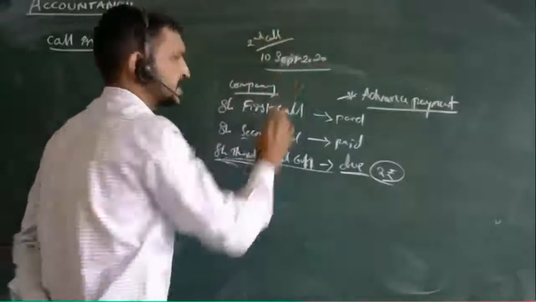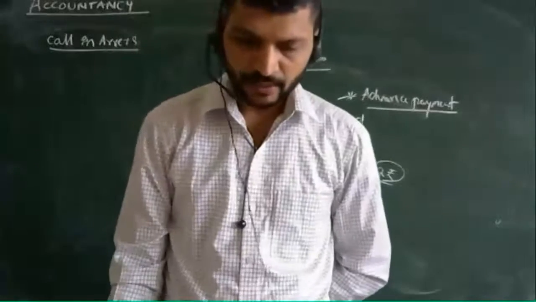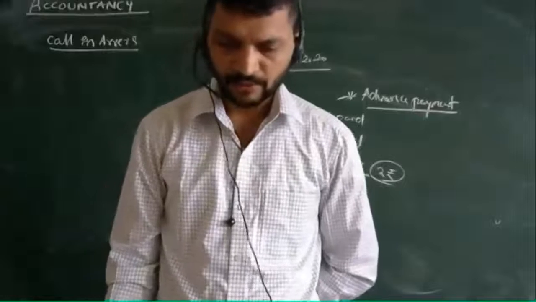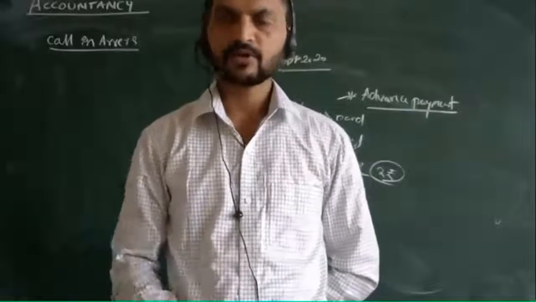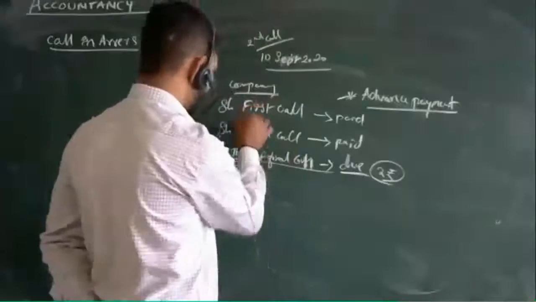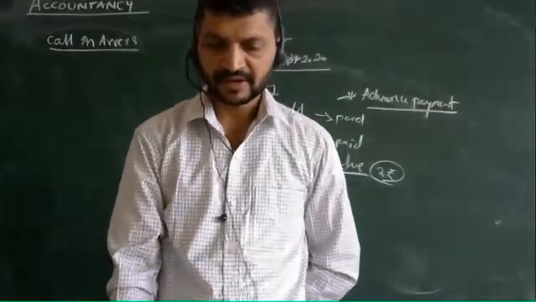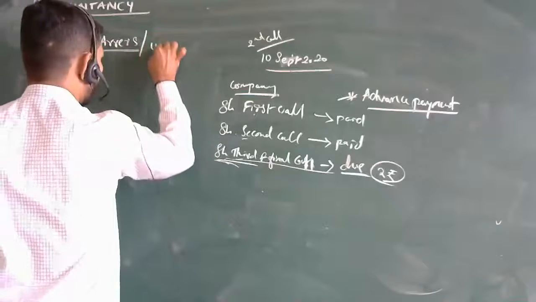Okay, on this date they have not paid. What do we call that? When any shareholders fail to pay the amount due on allotment or any of the calls, that amount is known as call in arrears or unpaid call.